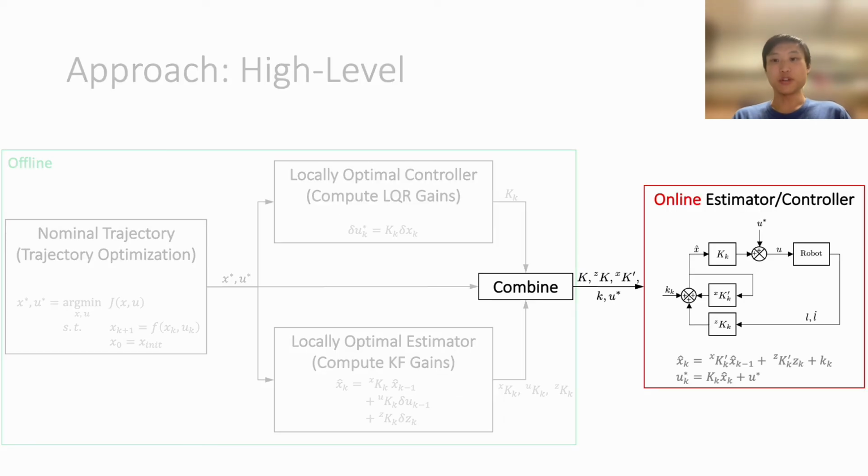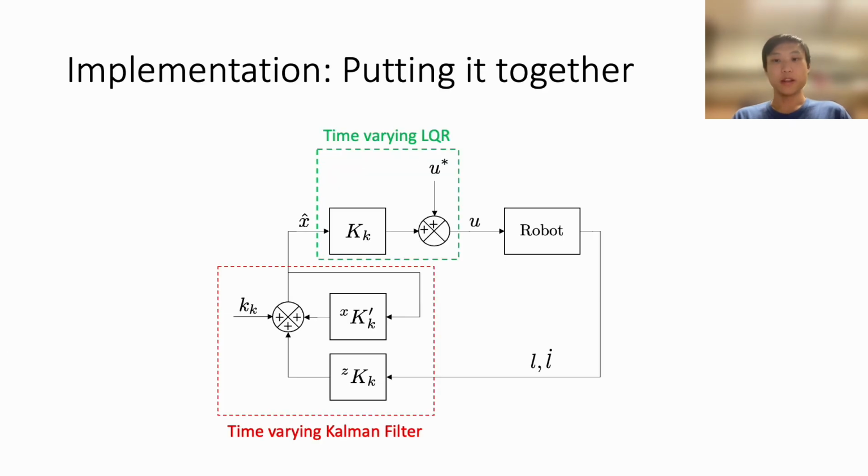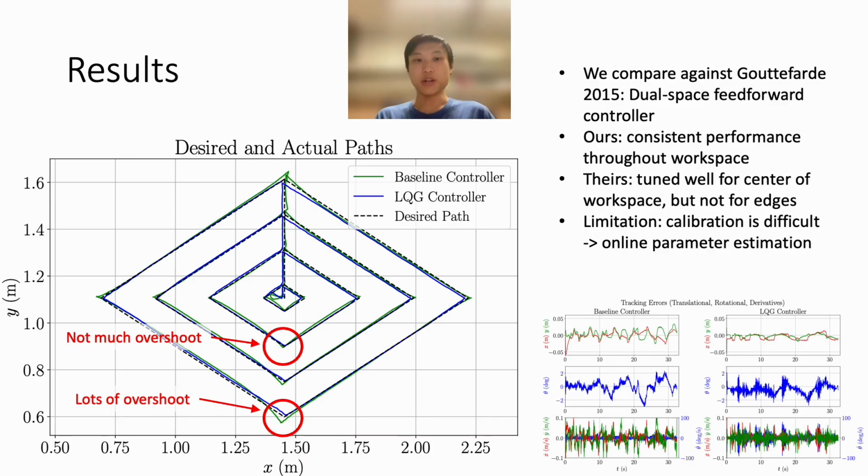Now that we have the nominal trajectory, the LQR gains, and the Kalman gains, we simply combine them into a standard time-varying LQG controller. The controller we run online looks like this, where we have our time-varying Kalman filter feeding the state estimate into our time-varying LQR controller. When we run our time-varying LQG controller on a 4-cable planar cable robot, we see that our controller achieves consistently good tracking accuracy throughout the workspace.